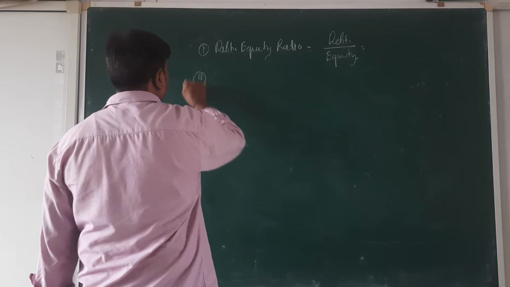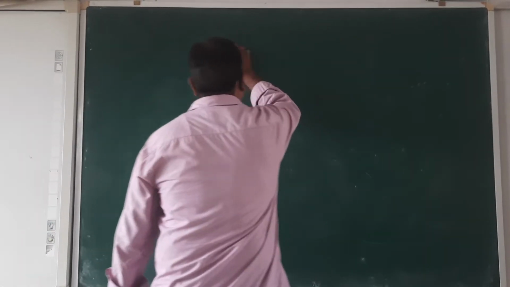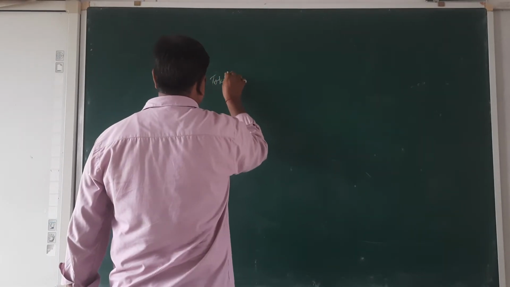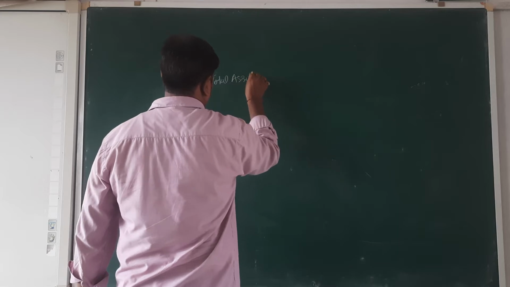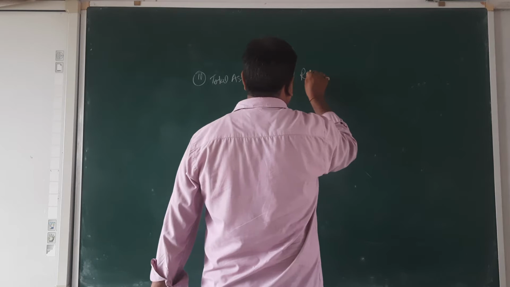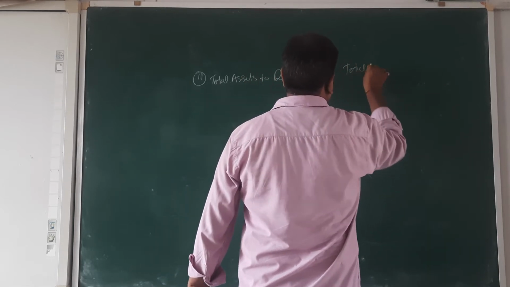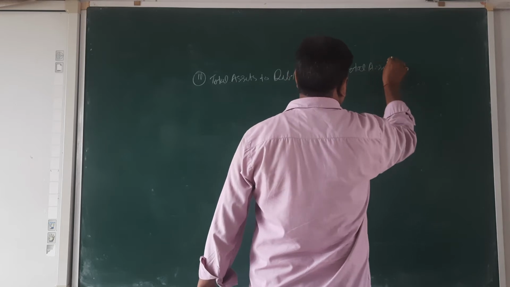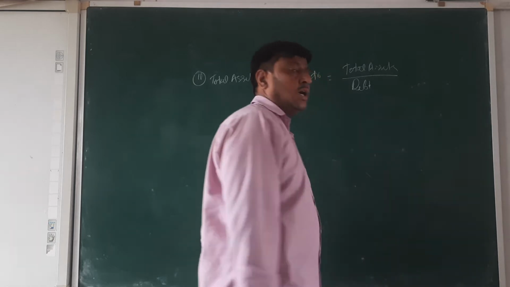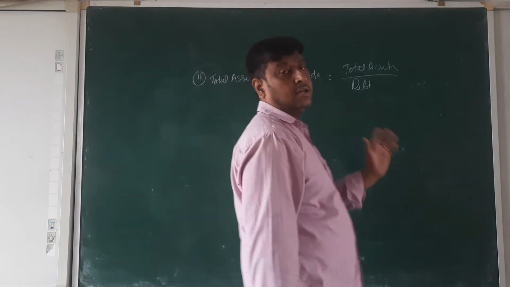Second is the total assets to debt ratio. It's total assets upon debt. Okay beta? Total assets upon debt.